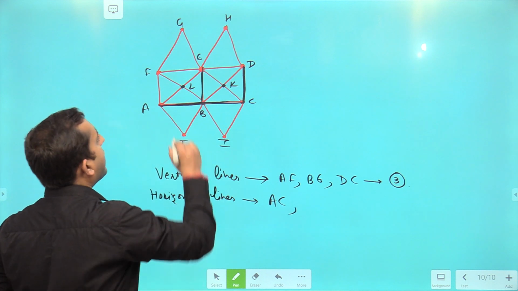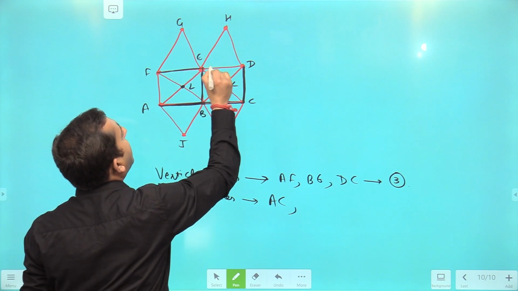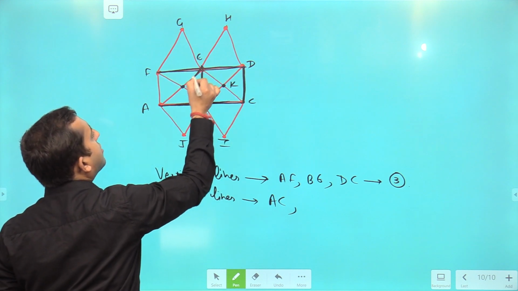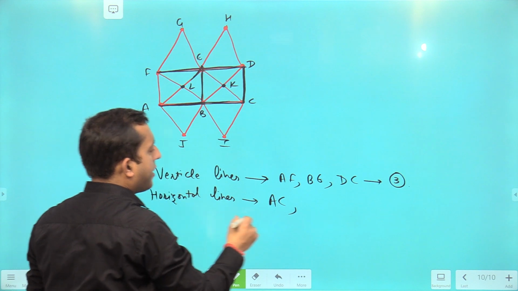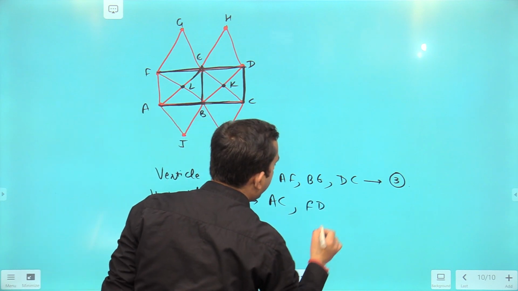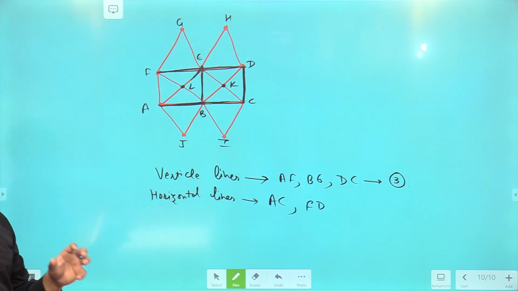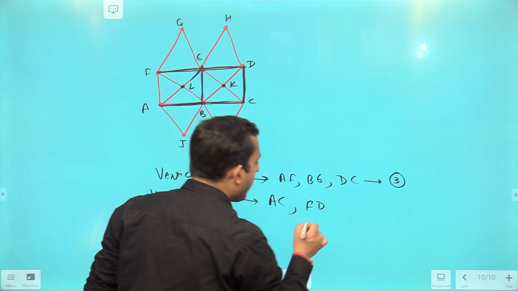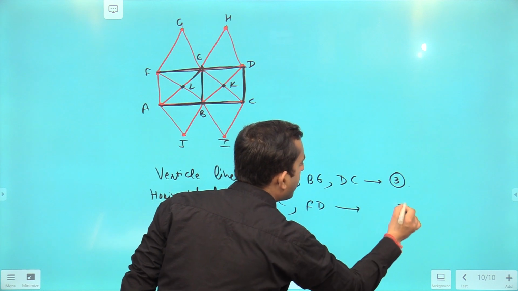Now talking about the second horizontal line, the second horizontal line is this one, that is FD. There is no separate horizontal line because of the point E, because point E is lying on the line FD. So we are having two horizontal lines.